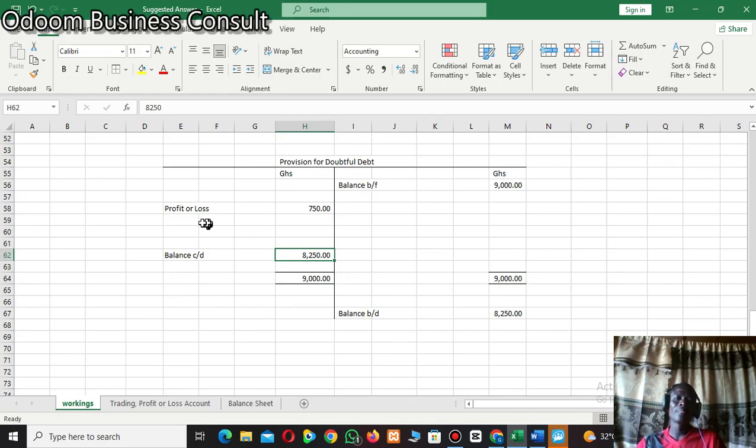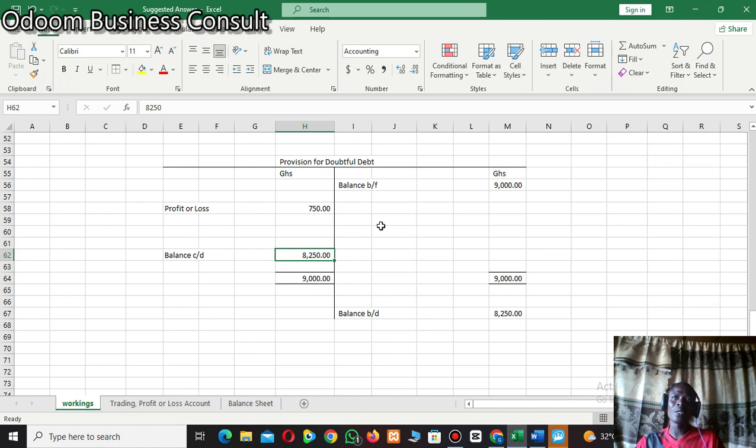Okay, so if you get the difference at the debit side of the provision for doubtful debt account, it means there has been an increase in provision for doubtful debt. Okay, and it keeps on changing depending on the debtors figure. If the debtors figure goes up, it means provision for doubtful debt will also go up. It means the risk of you losing some of the money from the customers will go up, and you have to make an increase in provision for doubtful debt. Okay, if the debtors figure reduces, then there will be a reduction in provision for doubtful debt.